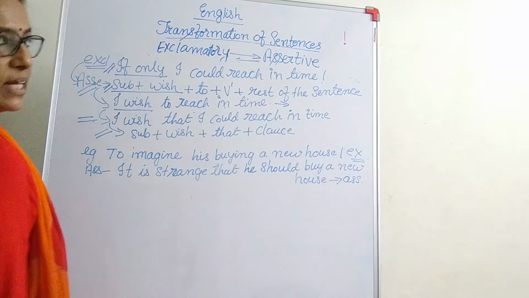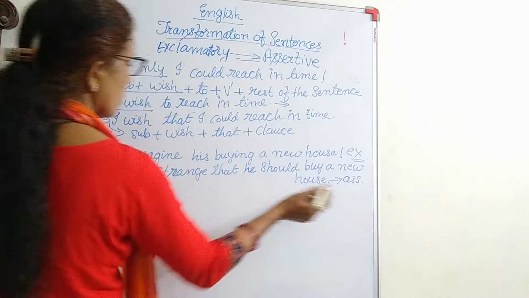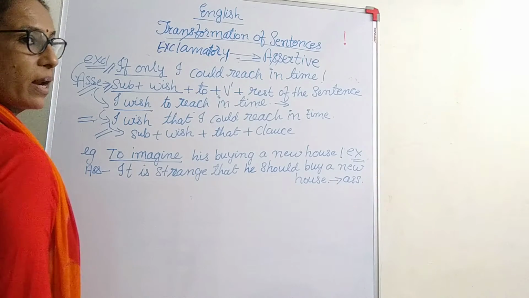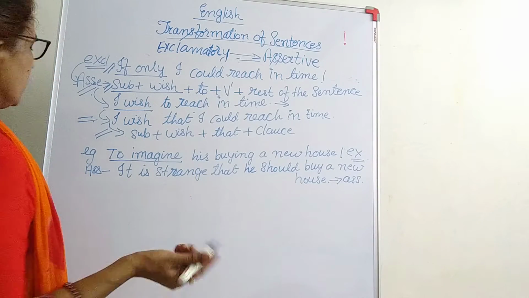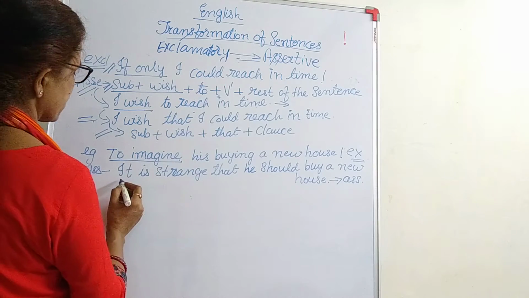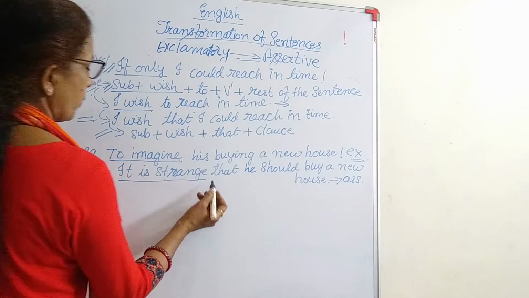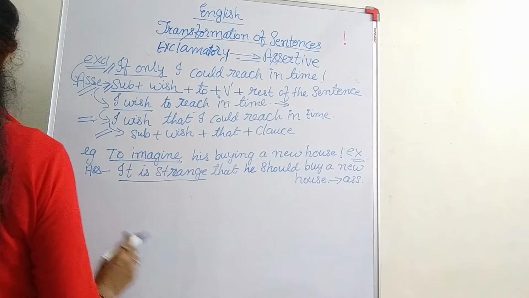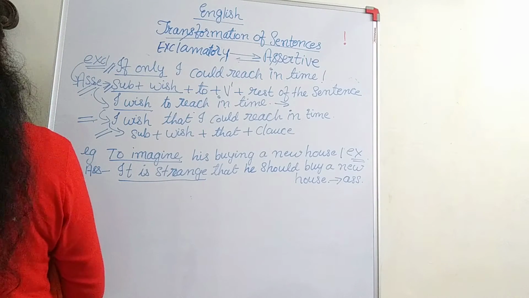This is an assertive sentence. So why? You can understand, to imagine he is buying a new car means it's really unbelievable. In that case, when to imagine is there, what do we use? It is strange that he should buy a new car. This sort of thing we make use of.